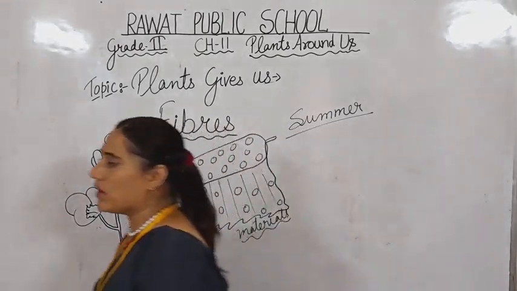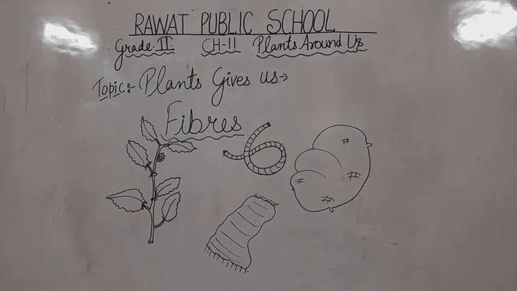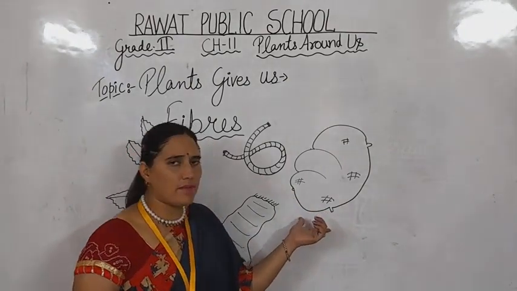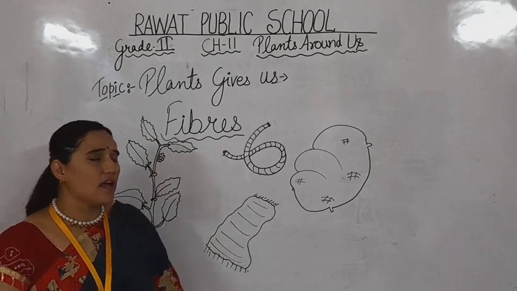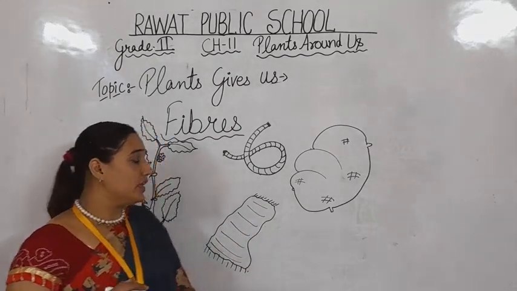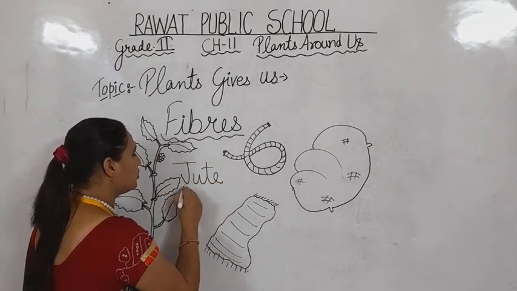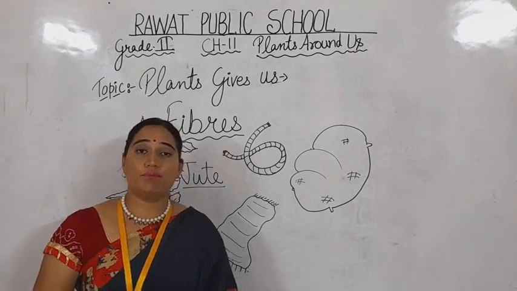Now have a look at different kinds of fibers which we get from plants. After cotton we get one more fiber from plants. Can you guess from which fiber we make sacks, ropes or mats? हम ये सब किससे बनाते हैं? We use jute for that. हम उसके लिए क्या use करते हैं? Jute. Yes, that jute also comes from a plant.